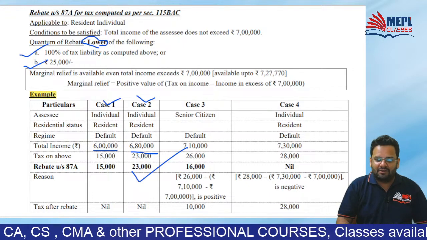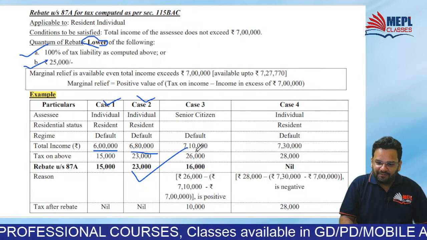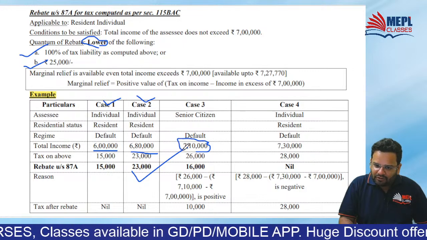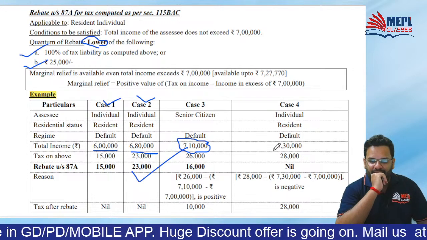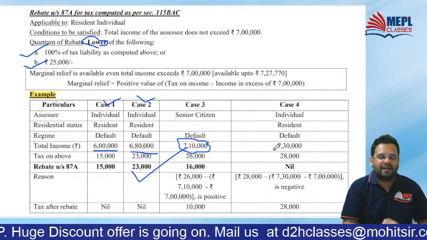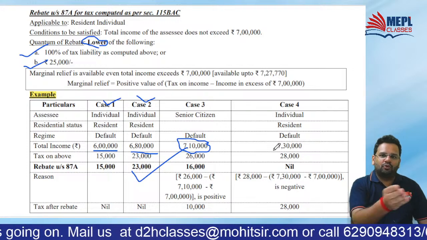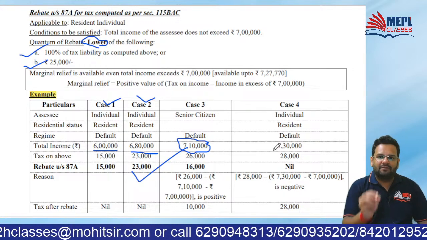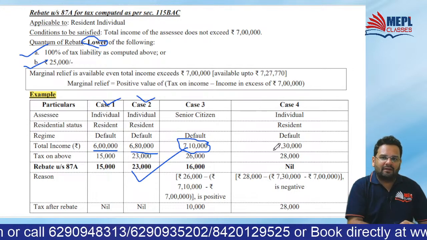Let's try to understand. When will that situation arise? Your total income is 7 lakh 10,000. On 7 lakh 10,000, please calculate tax. So, you know, up to 3 lakh no tax, 3 to 6 lakh, you have got 15,000. 6 lakh to 9 lakh, between that you have got 1 lakh 10,000.